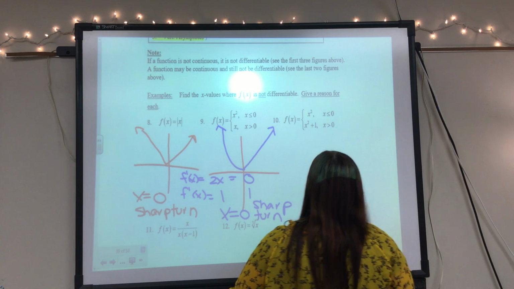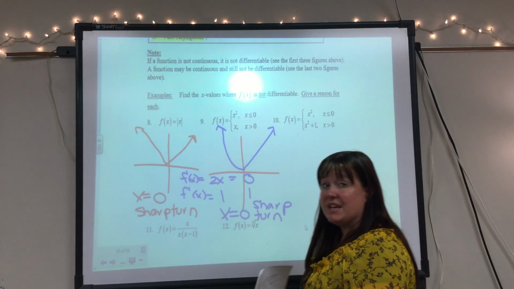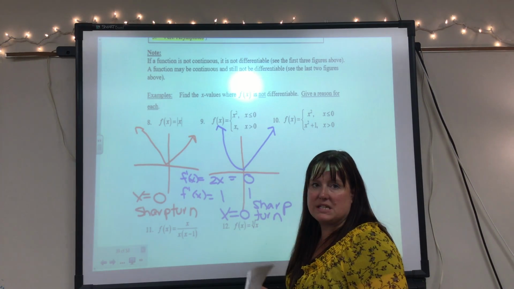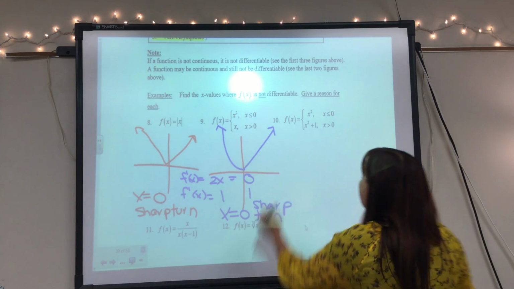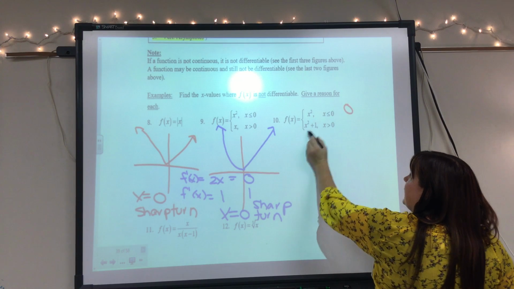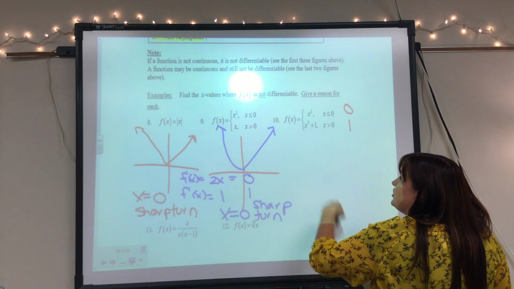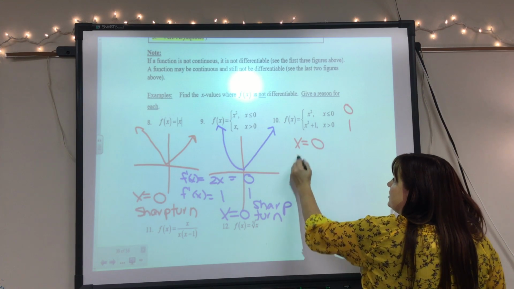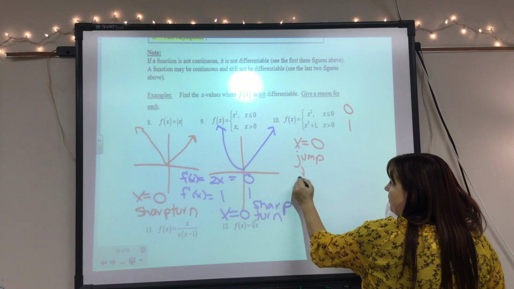Okay. This one, again, let's check to see if it's continuous, because that's the easy one. If it is continuous, then we have to decide if there's a sharp turn at that spot. Well, at x equals 0, this equals 0. At x equals 0, this equals 1. So there's a jump. So this is not differentiable at x equals 0 because of the jump discontinuity.